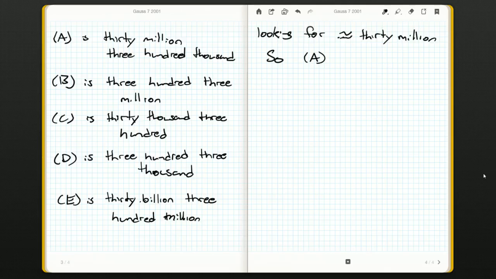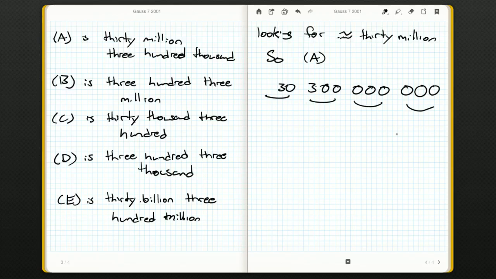Maybe I'll do some other video on the decimal system, but we group by threes. So let's come up with a number here. How did I get that 30,300,000? So group by threes. These are the thousands.